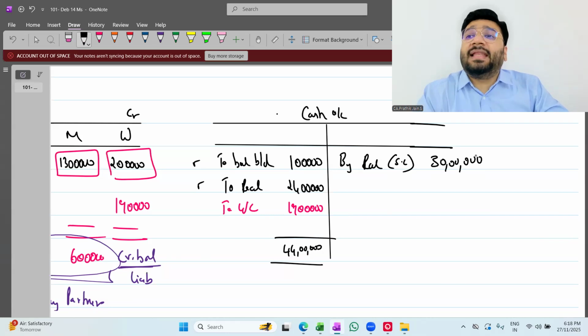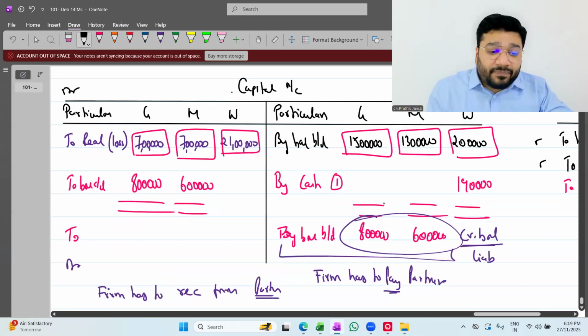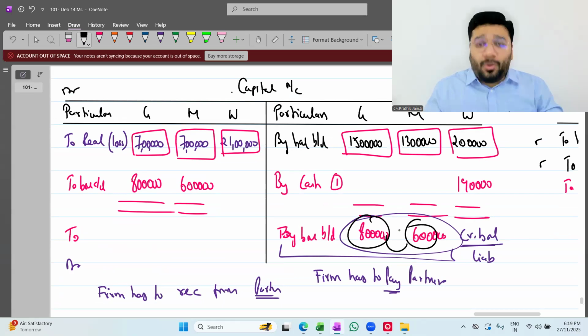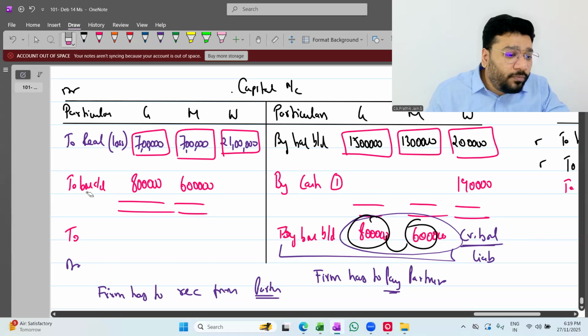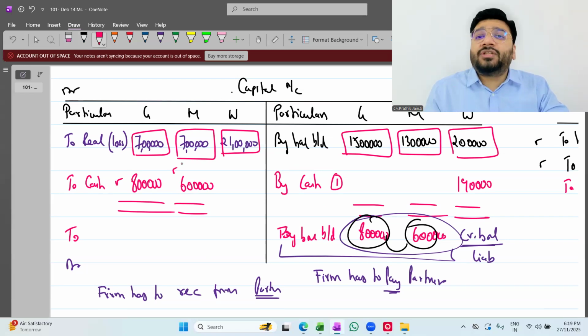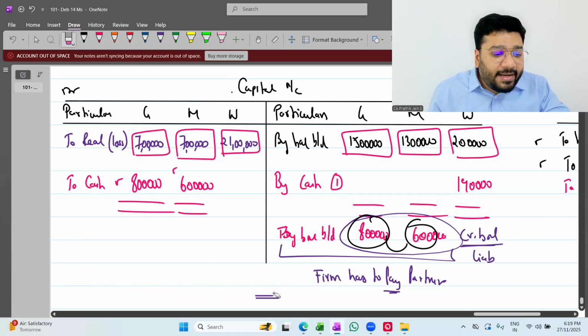So out of 44 lakh, 30 lakh is paid. What is the balance, people? 14 lakh is the balance. This money, what will you do? You'll pay to the other two partners having credit balance. And if you see, coincidentally, this 8 plus 6 also is 14. Is it coincidence? It has to be the same. When accounts are going everything in tandem, it has to match. So now, what will you write this as? To cash. So the remaining 14 lakh, you will give to the respective partners G and M in accordance with their outstanding capital balances. Okay, not okay? So with that, all this drama has ended.